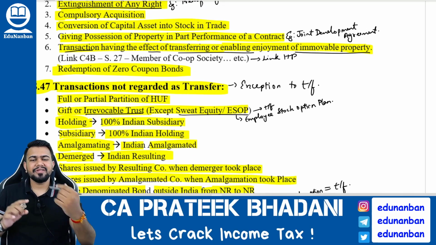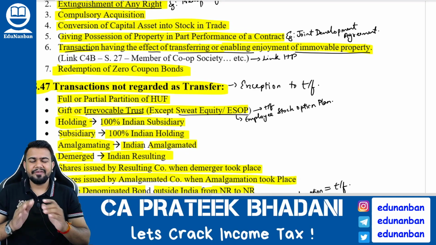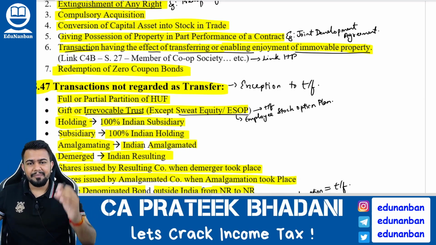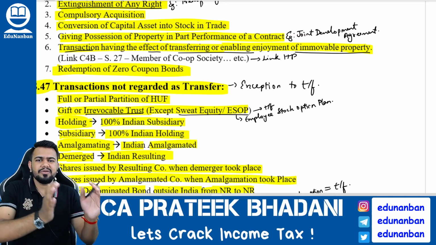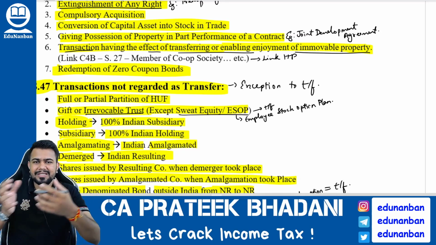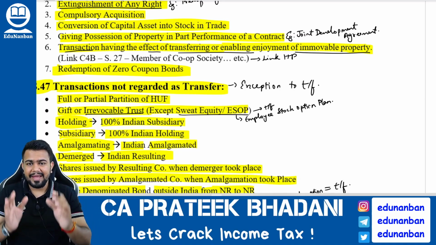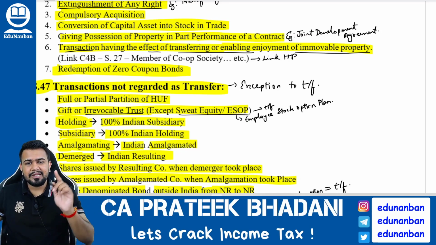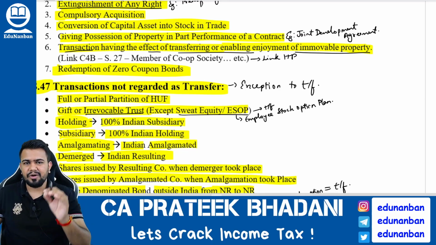This point I linked it with the house property chapter, where we learned the deemed owner concept, in which I told you that if at all there is an apartment, that apartment is in the name of a cooperative society. The members of the cooperative society will be the owner of the apartment. So when the member is transferring the membership from one person to another person, then the person who is receiving the membership will also receive the flat in the apartment. Correct? Hence, when the membership is transferred from one person to another person, it also means that the flat is transferred from one person to another person. Hence, it will be called transfer.